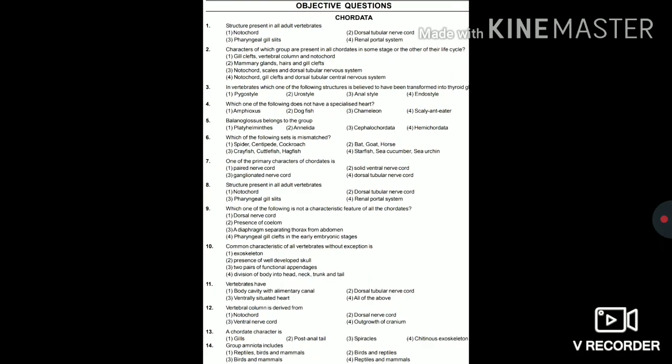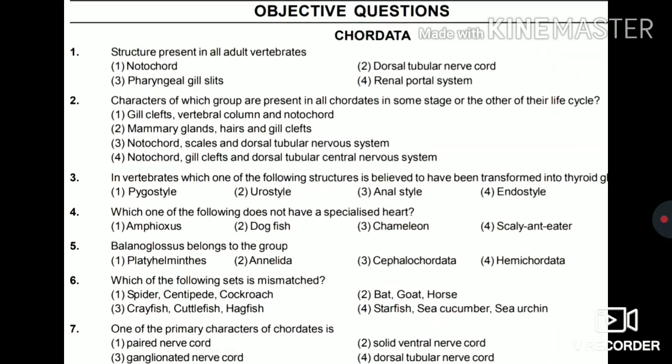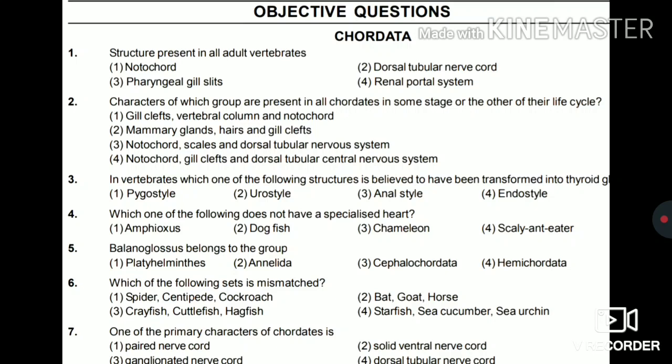So, first of all, we will start with the objectives of Chordata. The main features of this phylum Chordata are presence of notochord, presence of dorsal hollow nerve cord, presence of pharyngeal gill slits or pharyngeal pouches or gill clefts, and further presence of tail. So this was a brief introduction about phylum Chordata. So let's start with the questions.